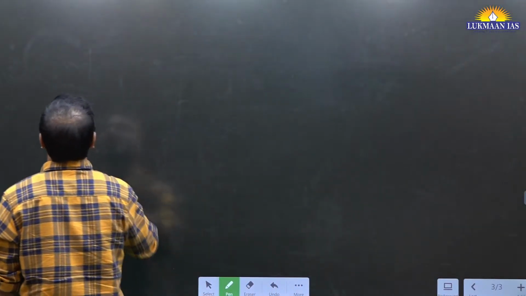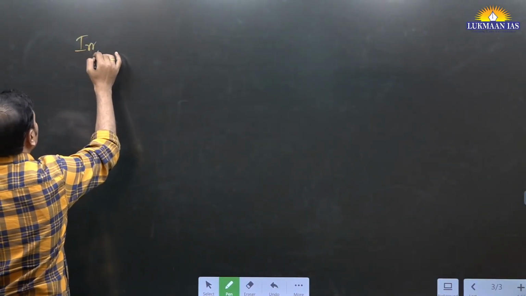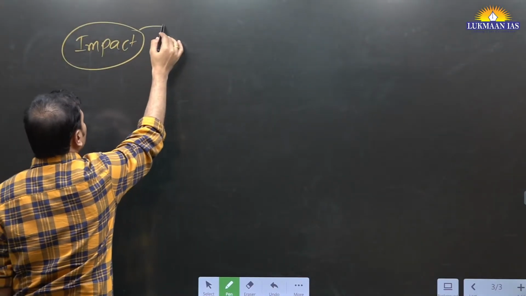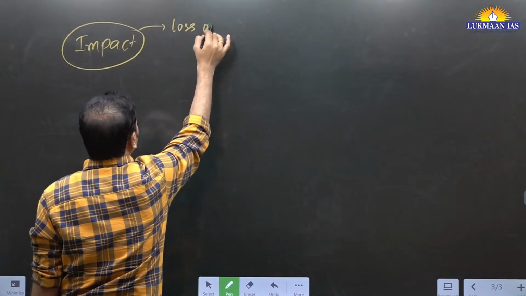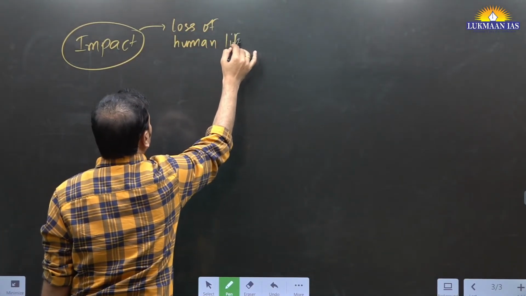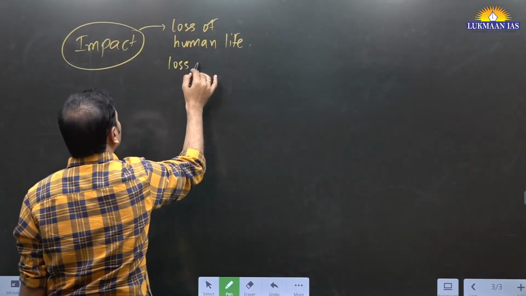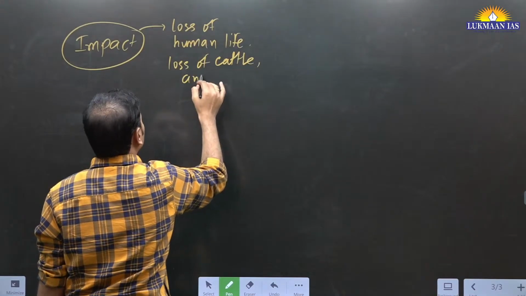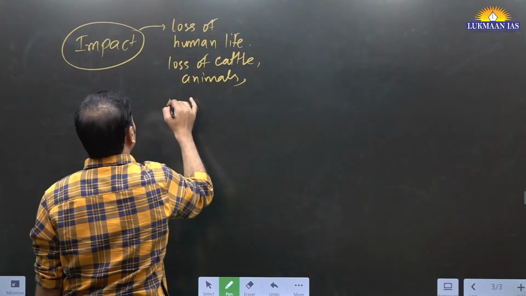What is that? Impact. Okay, so of course, loss of human life, loss of cattle, animals, flora, we can say.